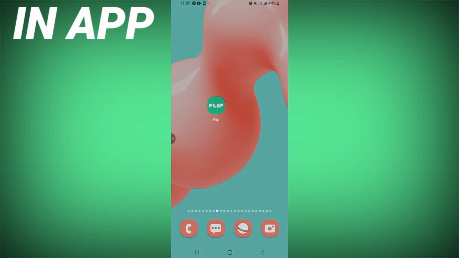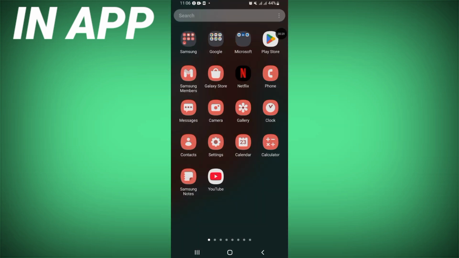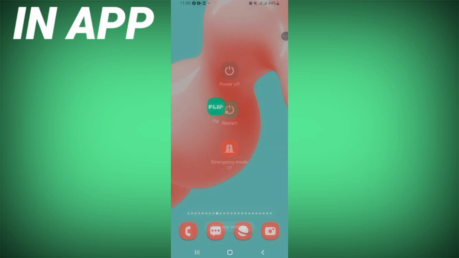And go to Play Store or App Store and update Flip. After updating the app, restart your device and that's all.